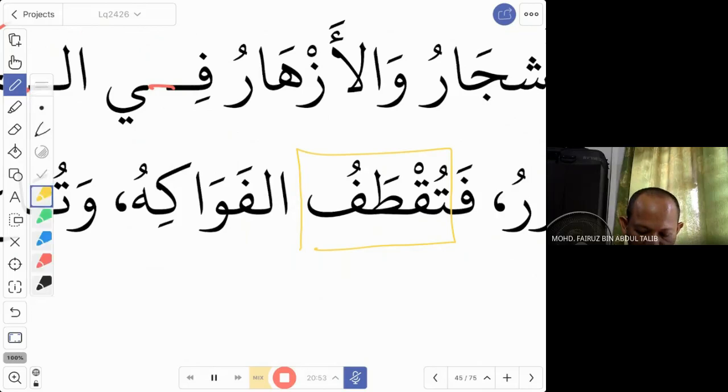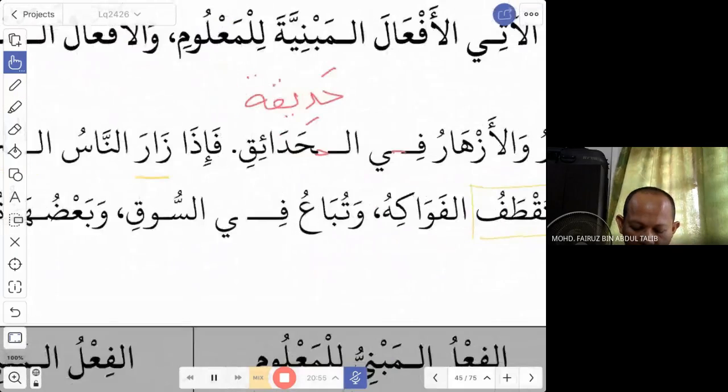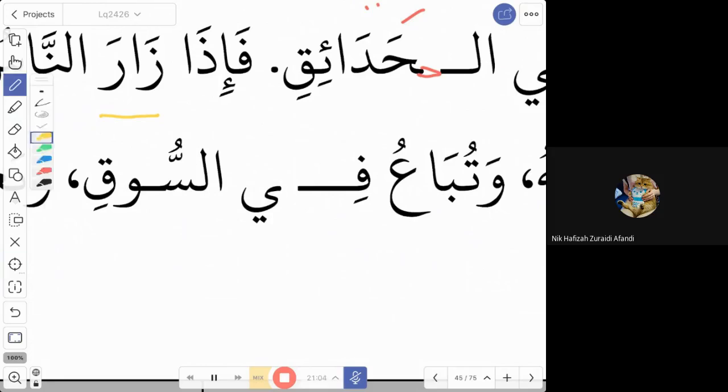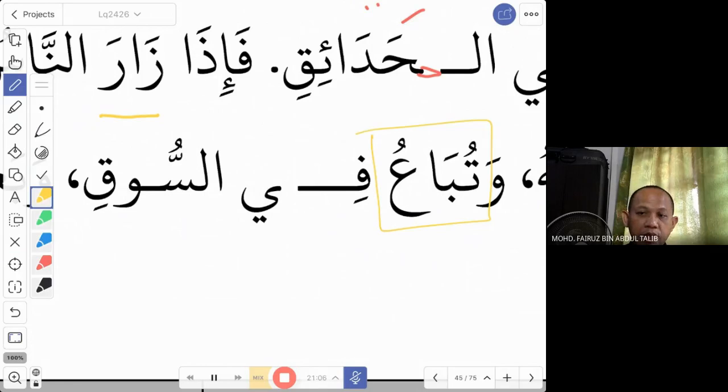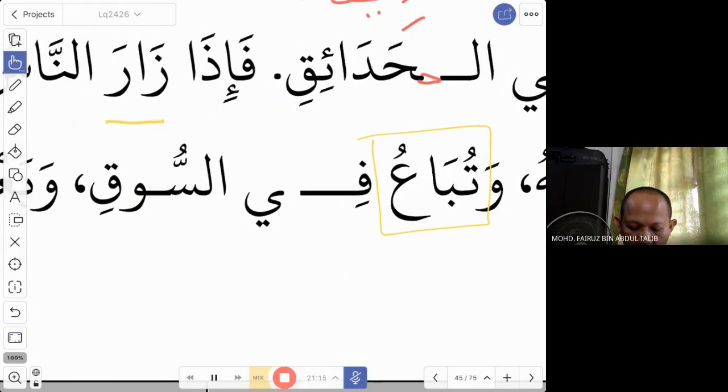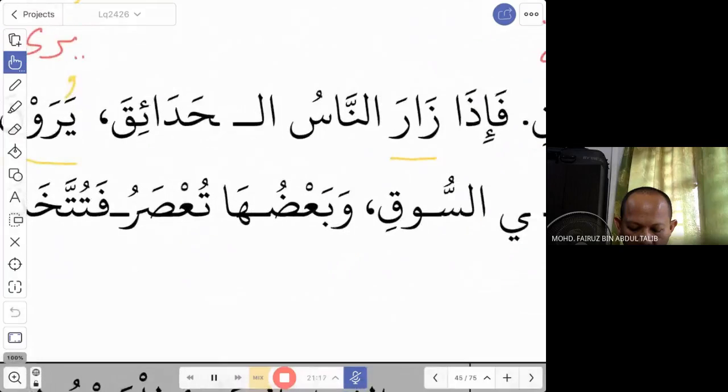Fatuqtaful fawakih. Wa tuba'u fi suq, and in the market. This is another fi'il. Ma'lum, majhul? Majhul, good. Tuba'u, so was sold. So the fruit was sold in the market, in suq. Okay, mabni lil majhul.